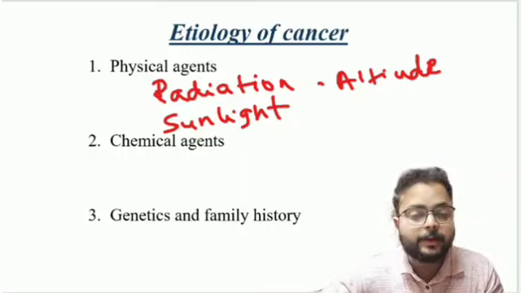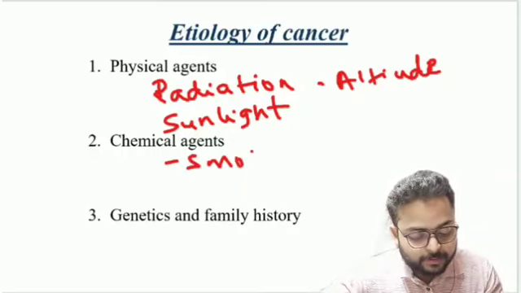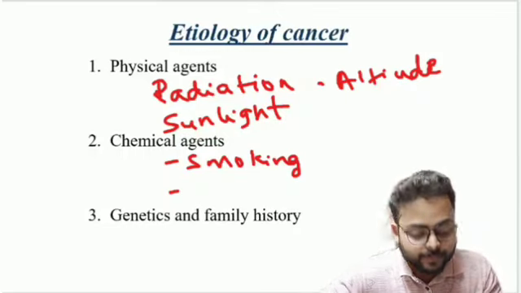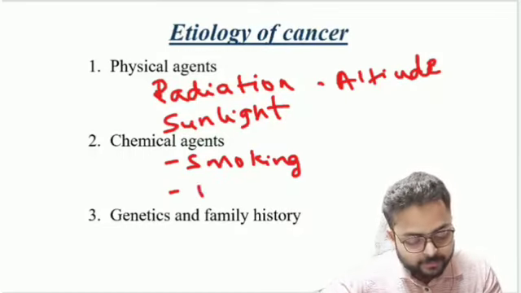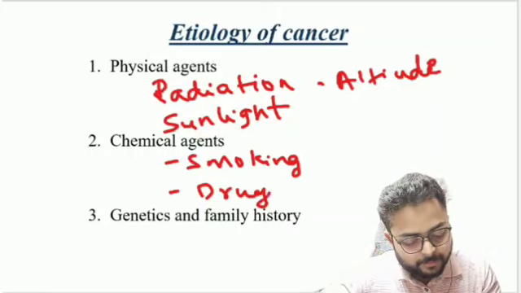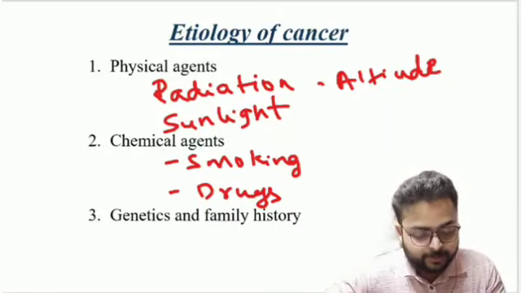The next one is chemical agents, meaning inhaling of chemicals. That is smoking, where the inhalation of nicotine can cause lung cancer. That comes under chemical agents. And if the person is taking any type of drugs, those also come under chemical agents.